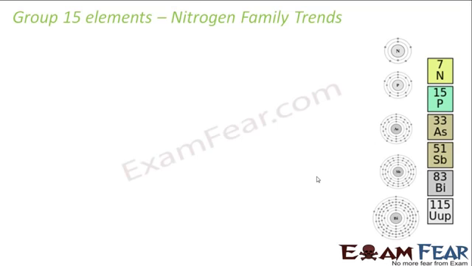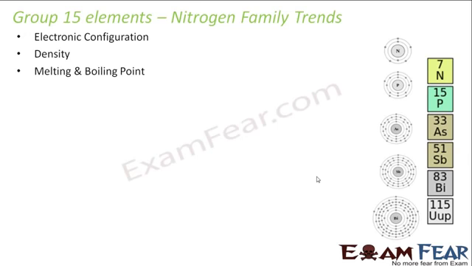Let's see the nitrogen family trends now. We have seen the group P trend. Let's see the nitrogen family trends in detail now. If you talk about the nitrogen family trend, we'll talk about the electronic configuration. We'll talk about the trends in the density of elements of the nitrogen family, the melting point and boiling point trends, the atomic and ionic radius trend, and the ionization enthalpy trend.